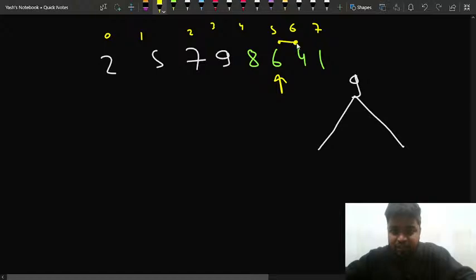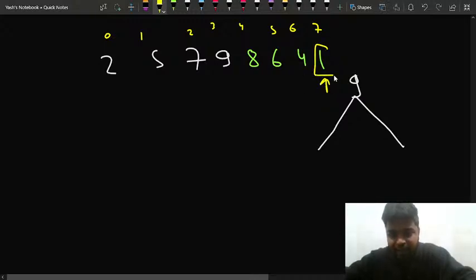From 6 I'll check the relation between 6 and 4. Since 6 and 4 have this particular relation, yes. Up till now, is everything clear to everyone? So since 6 and 4 have this relation, I'll move to 4. Once I move to 4, what is the relation between these two? The left element is lesser, so I'll move ahead again, and my I would eventually be pointing to this particular point.